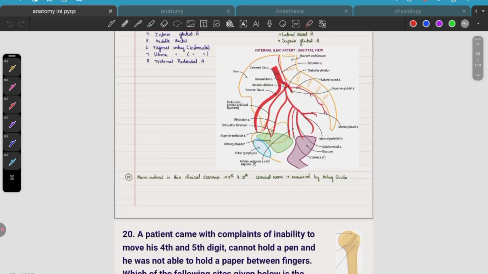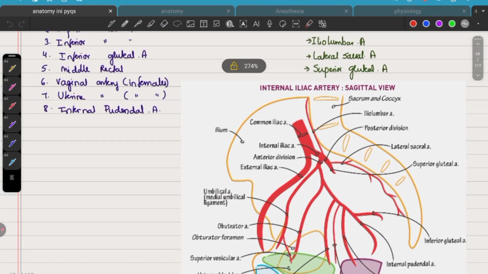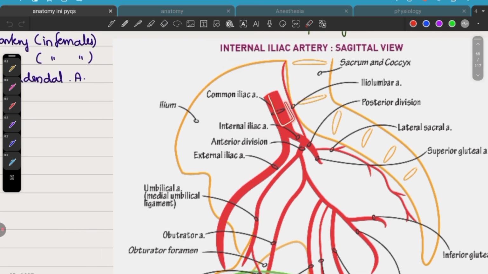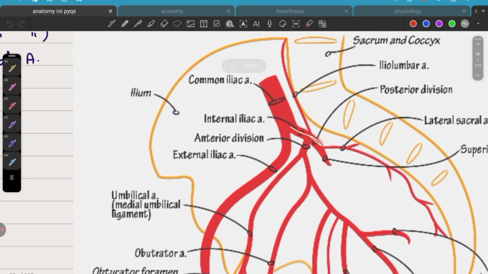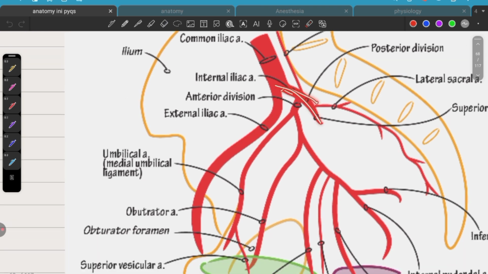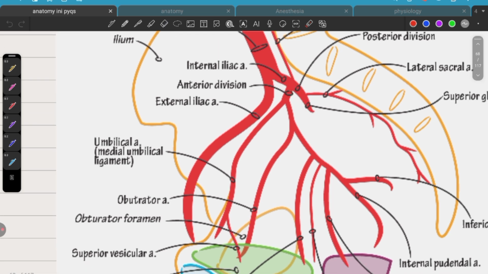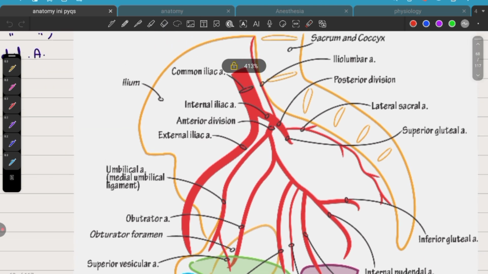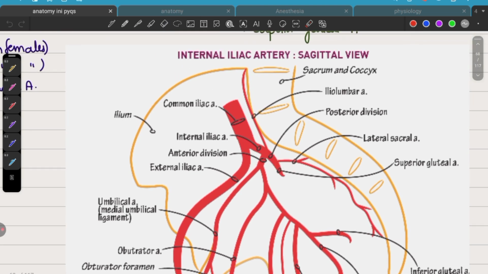Let me show the diagram. See, this is the common iliac artery. Next, it divides into the internal iliac artery and external iliac artery. And the internal iliac artery, which they have asked about in the question, divides into the anterior division and posterior division. This is the posterior division.